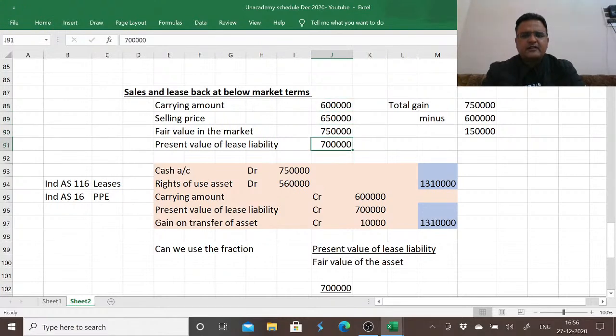Fair value in the market is 7,50,000, and we sold it below market terms for 7 lakh.